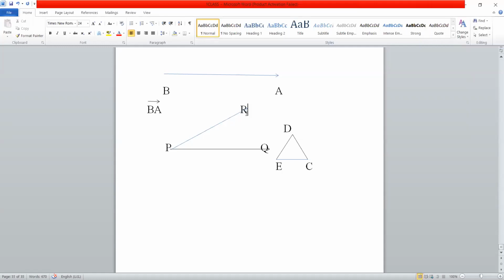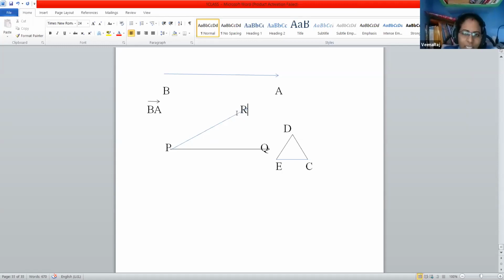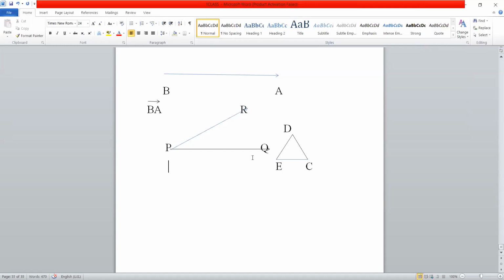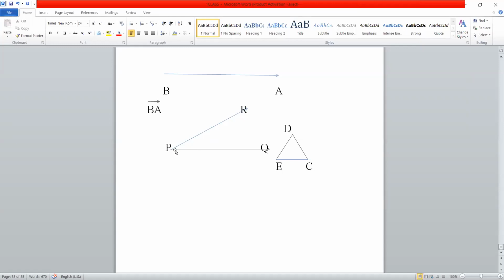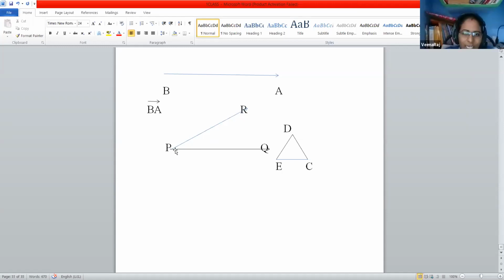That is, we can say this angle's name is angle RPQ, and also we can indicate it as angle QPR, and also we can write this name as angle P. These 3 ways you can indicate an angle.